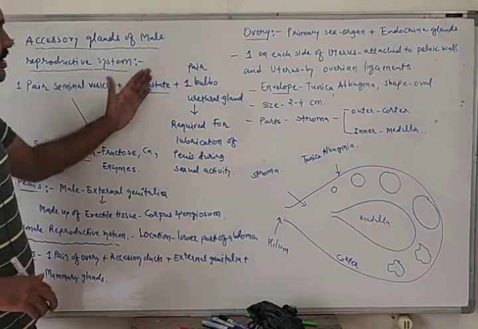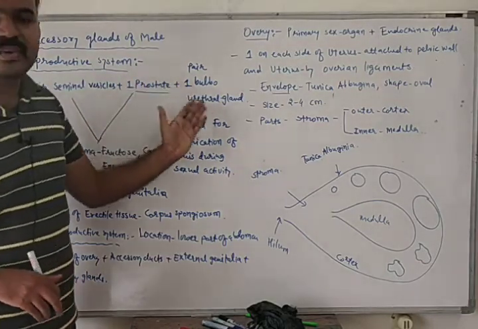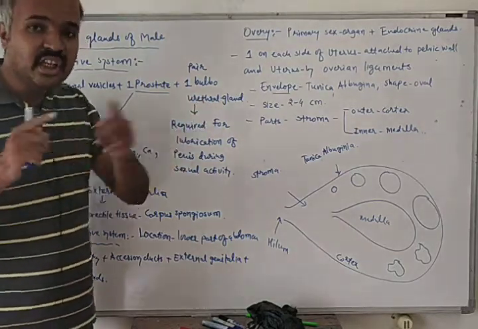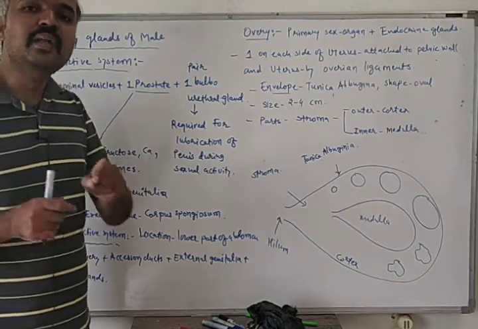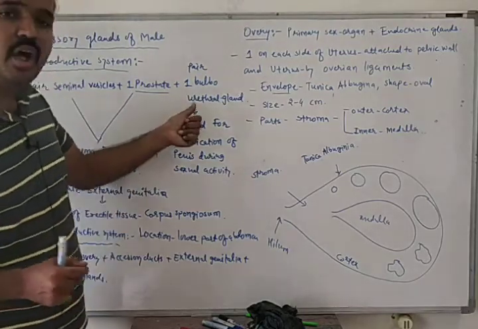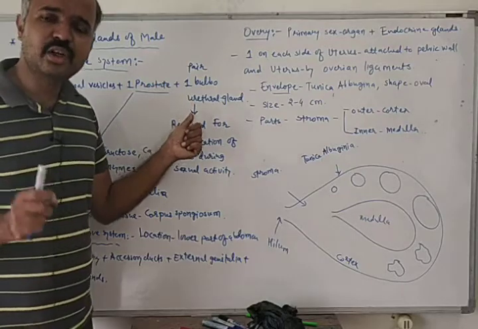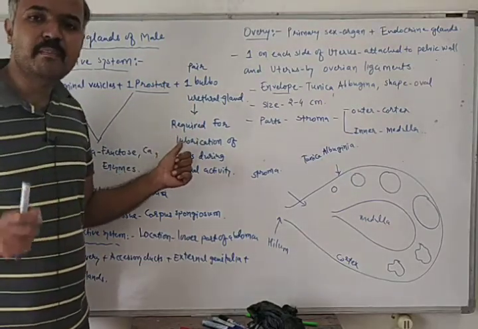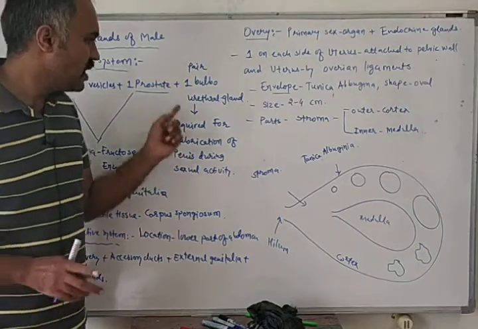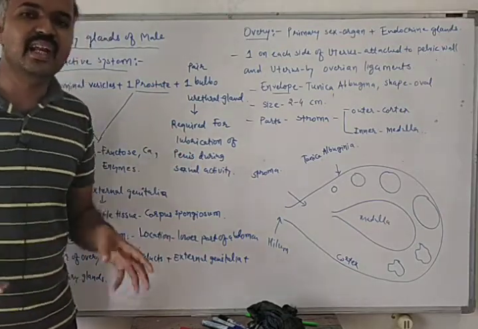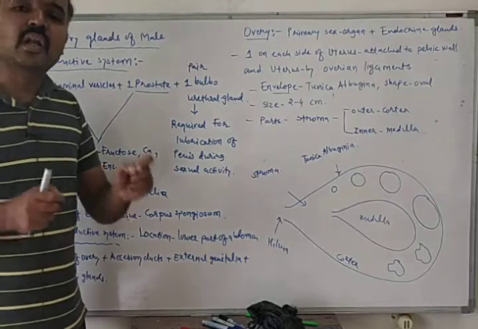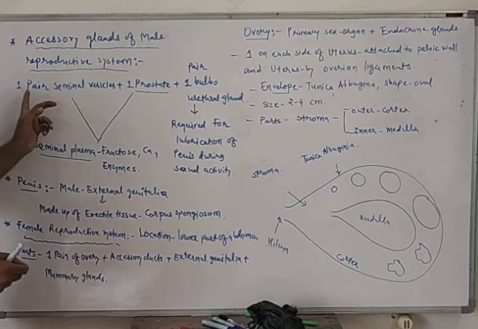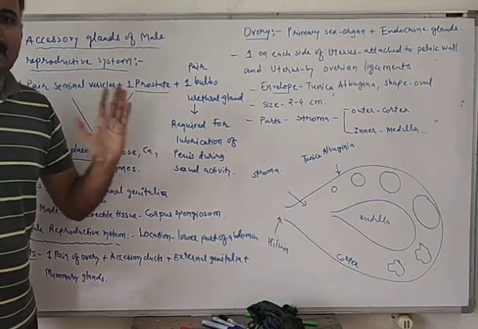One extra gland is there, which is known as the bulbourethral gland. The secretion of the bulbourethral glands is essential for lubrication of the penis during sexual activity. So this is all about the accessory glands of the male reproductive system.